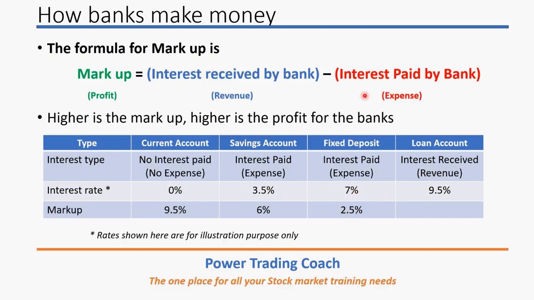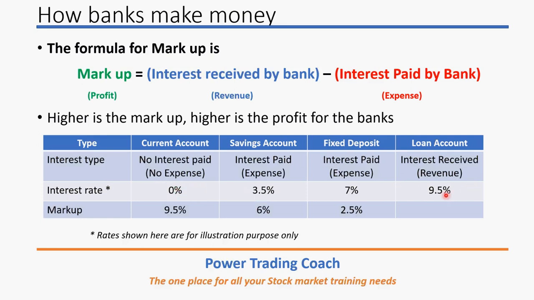Now, if the bank has to use the money from the current account, savings account, and fixed deposit, what is the best way of using the money? All these are borrowings. Basically, for the savings account and fixed deposit, they have to pay the interest, whereas for the current account, they don't have to pay any interest. If they take the money from the current account, they don't pay any interest. That means the expense for them is 0.